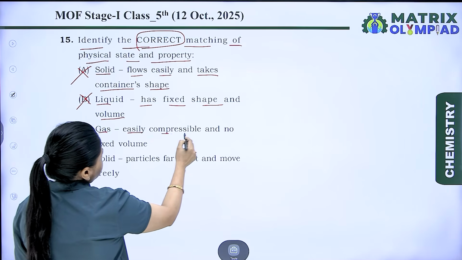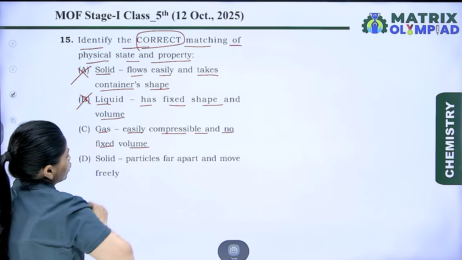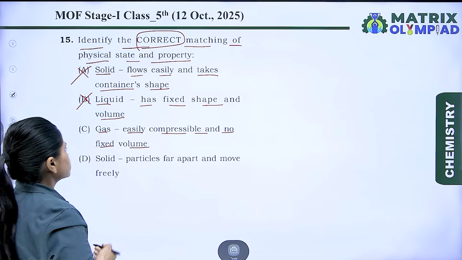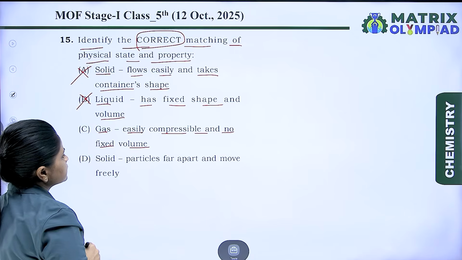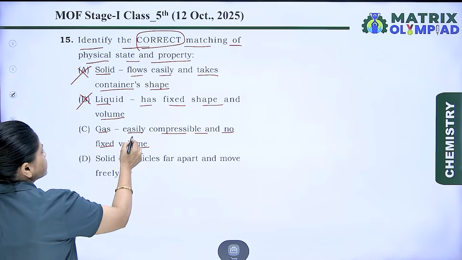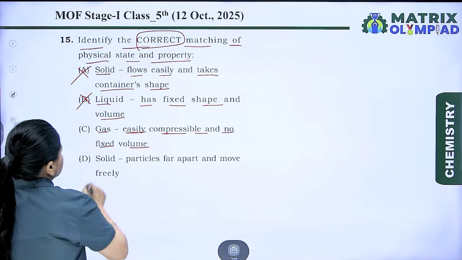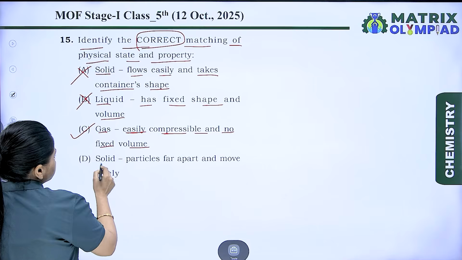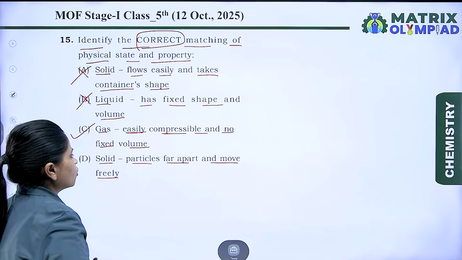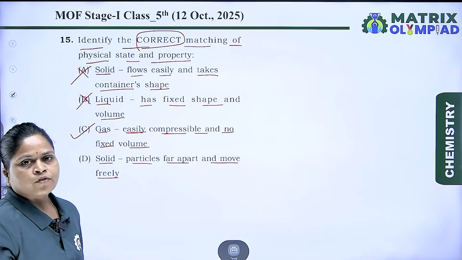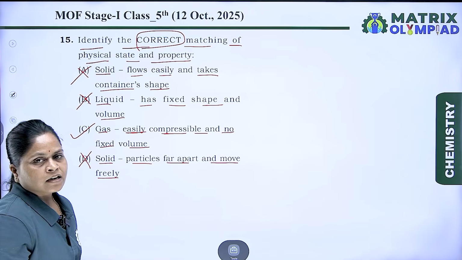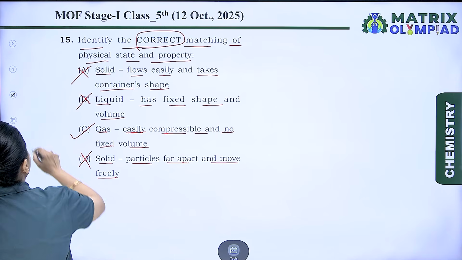Gas, easily compressible and no fixed volume. Yes, this is correctly matched with the gaseous state because the particles of gases are far apart and move freely. So these can be easily compressible. It is the correct option. Solid, particles far apart and move freely. No, this is not for the solid state. So this is again the wrong option and the correct option is C for question 15.